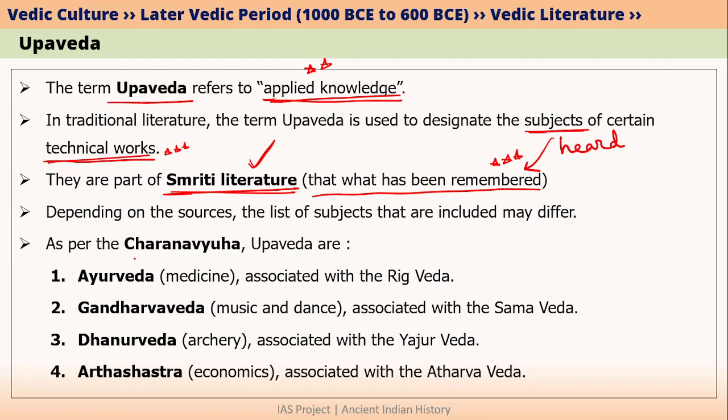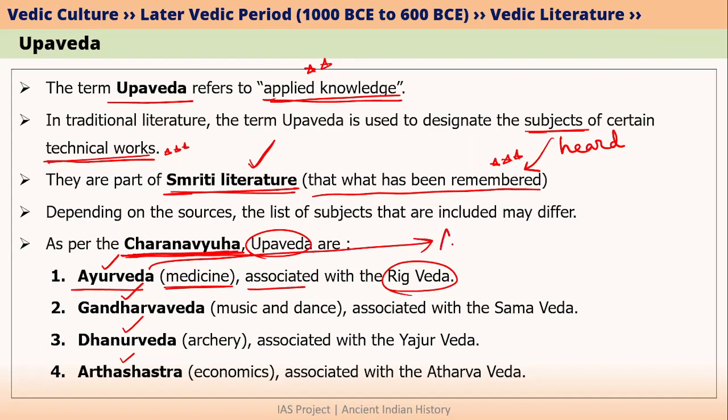For example, if we consider Charanavyuha, then we have Upavedas like Ayurveda, Gandharva Veda, Dhanurveda and Arthashastra. And these Upavedas are associated with a particular Veda. For example, Ayurveda, which is the Indian school of medicine, has been associated with Rig Veda. This is from the source of Charana Vyuha Sutra. However, other sources say that Ayurveda is actually associated with Atharva Veda. So depending on the source, Upavedas may be associated with different Vedas. However, generally Ayurveda is the Upaveda associated with Rig Veda.